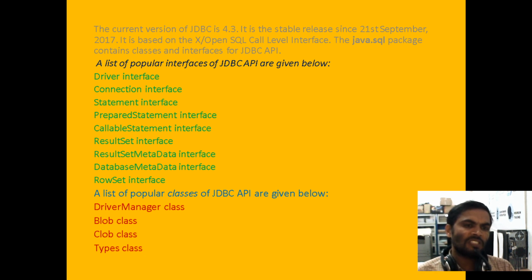Among these, we need the major interfaces. We require the Driver interface, Connection interface, Statement, PreparedStatement, and CallableStatement interfaces. Then we need the ResultSet object when we want to retrieve n number of records from the database or from the table. The statement is categorized into 3 types: Statement, PreparedStatement, and CallableStatement, which we need for executing queries.